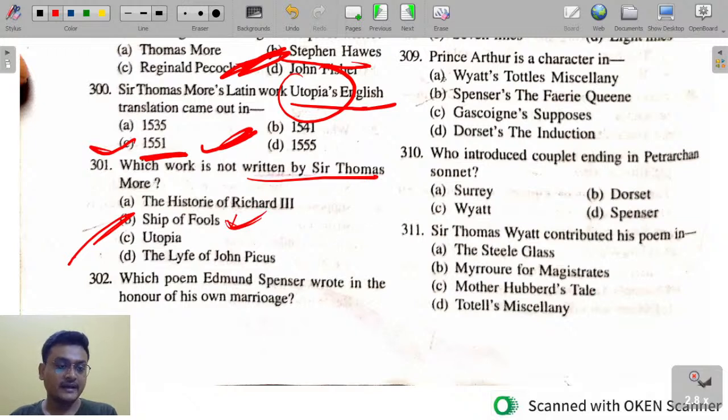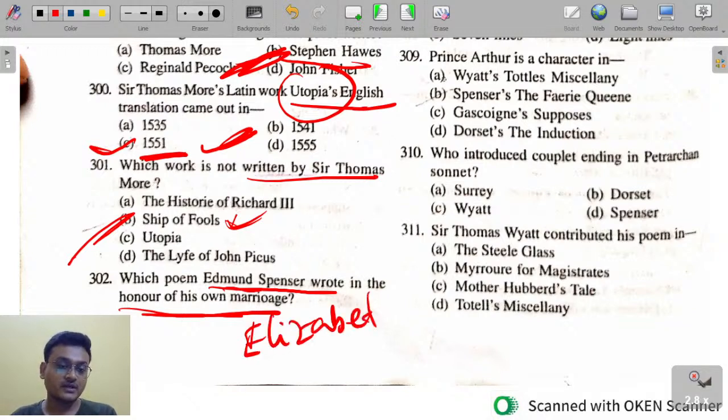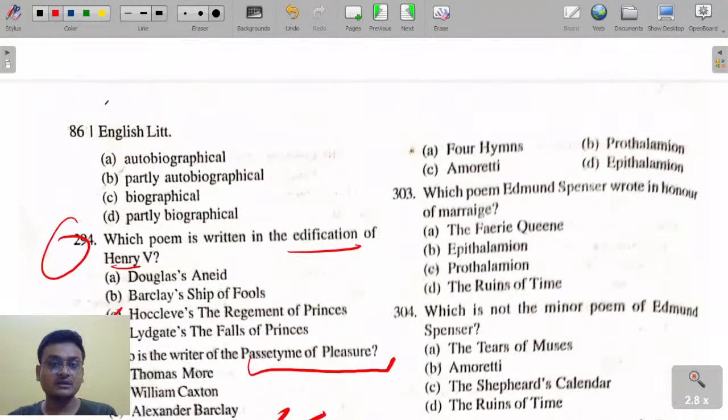Which poem of Edmund Spenser was written in honor of his own marriage? His own marriage to Elizabeth Boyle. And here the options are Four Hymns, Prothalamion, Amoretti. You have Prothalamion and Epithalamion. For his own marriage, that is Epithalamion. Okay.